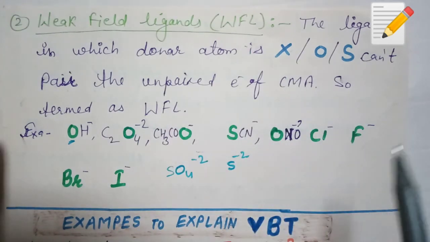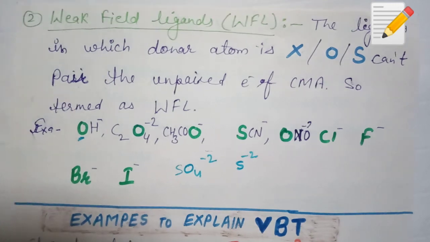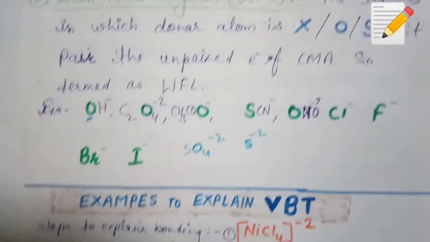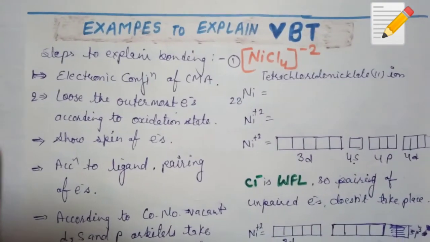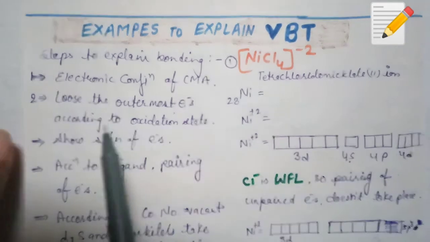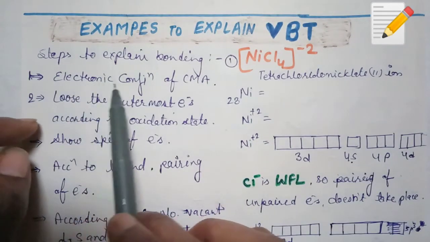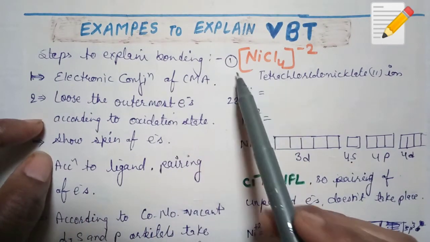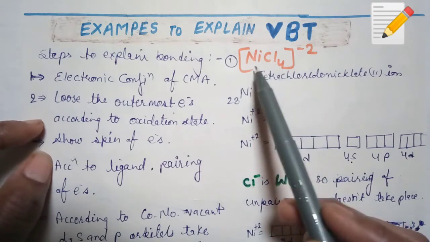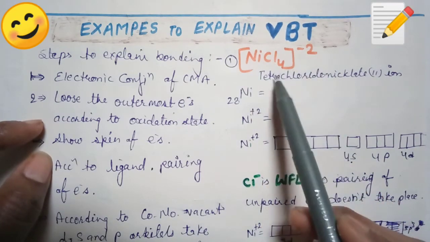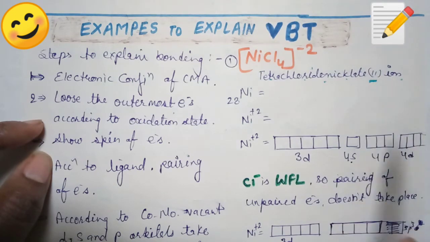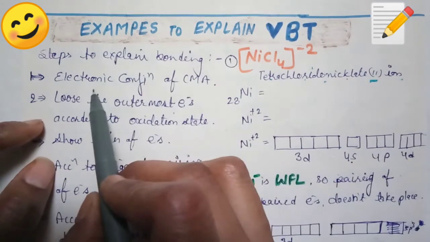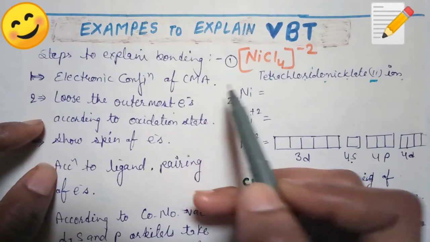Clear? Now I am explaining only one example in this video. First of all, we have to see the trick to explain every property of any complex. First of all, we have to write the electronic configuration of CMe. I am taking one example, NiCl4 2-, tetrachloridonickelate(II) ion, meaning the oxidation state is 2.